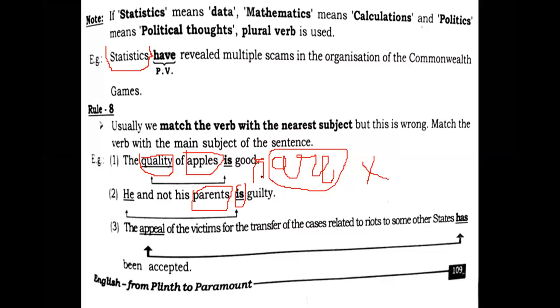Then we are putting here a singular verb. So what we need to understand according to this rule, students, is which one is the correct subject of the sentence. That becomes really very understandable.